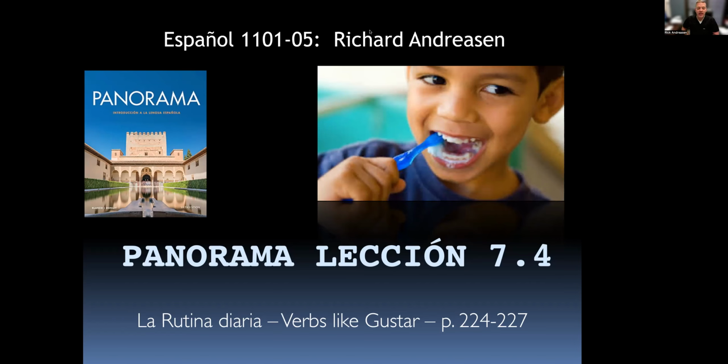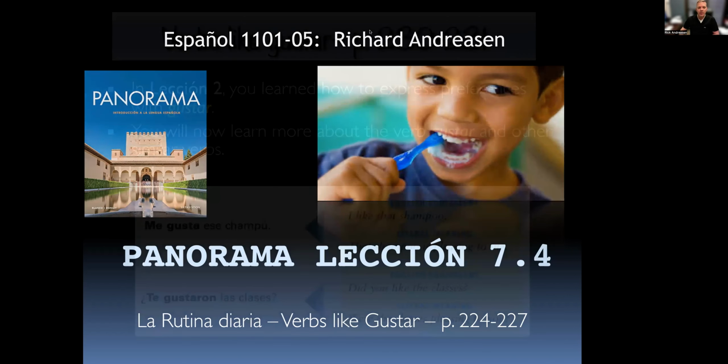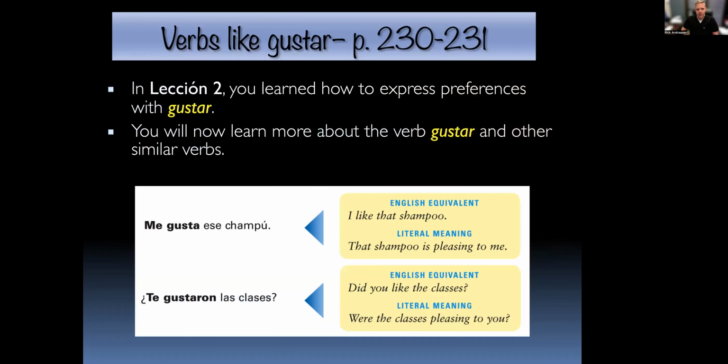Here we're going to talk about verbs like gustar. We talked about gustar way back at the beginning of the semester in chapter 2. That gustar, we use it in English to say I like something, but that really it's saying the thing is pleasing to me. Now that you've learned about indirect objects, you probably understand this a little bit better. You say, me gusta la Coca-Cola. We're not saying I like it. We're saying the Coca-Cola, that's the subject of the sentence, is pleasing. And the me in me gusta is because I am the indirect object. So hopefully some little wheels are turning in your heads that now it's starting to make sense.